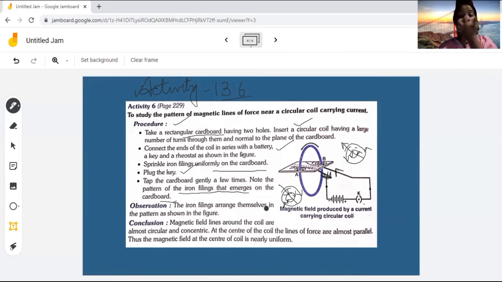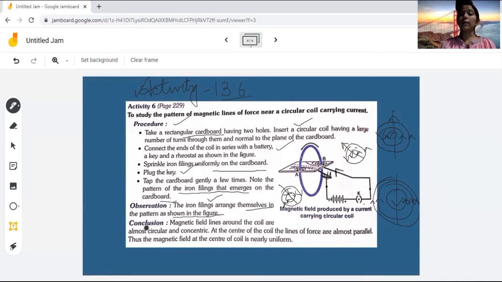So we will get two paths of magnetic field: one when the current is moving in the upward direction and one when the current is moving in the downward direction. In the observation, we can see that iron filings arrange themselves in a circular path as shown in the figure. If the current is moving in the upward direction, the magnetic field lines are anti-clockwise, and if it is in the downward direction, the magnetic field lines are always in the clockwise direction.